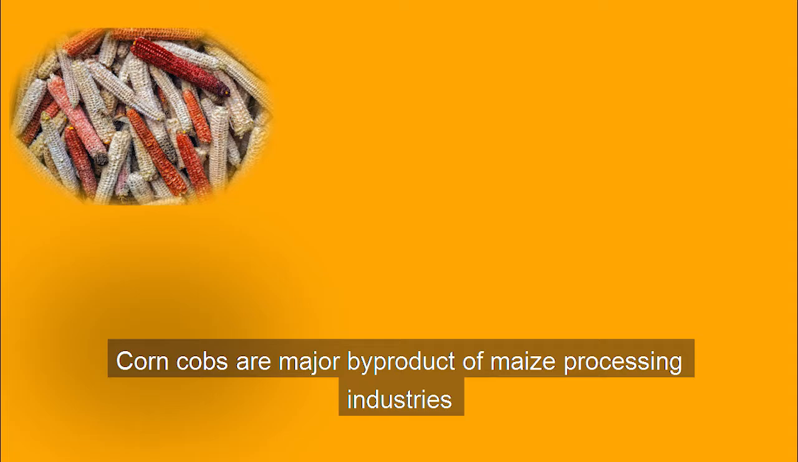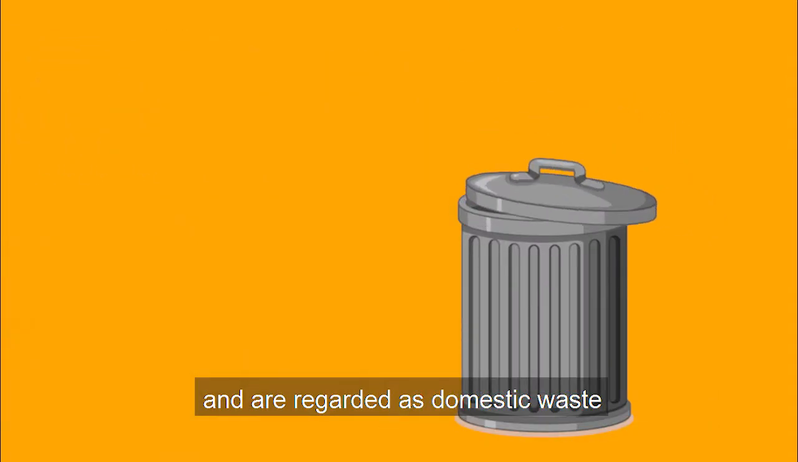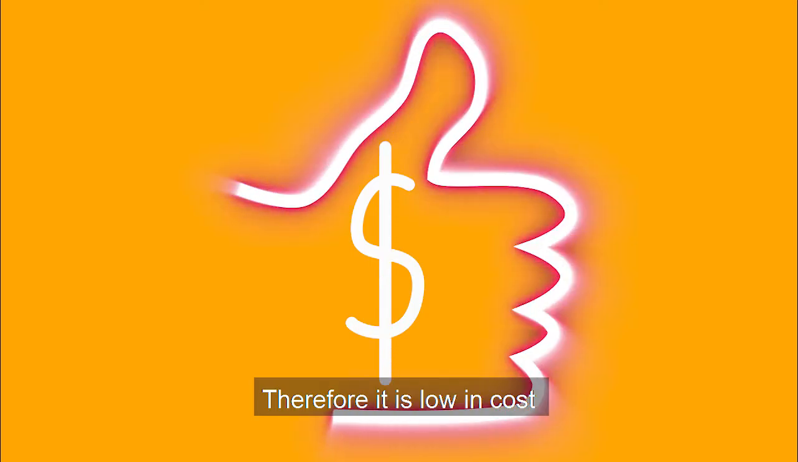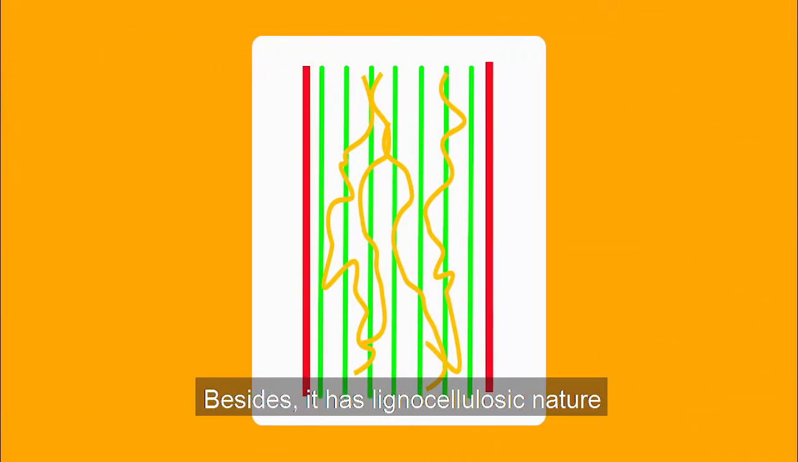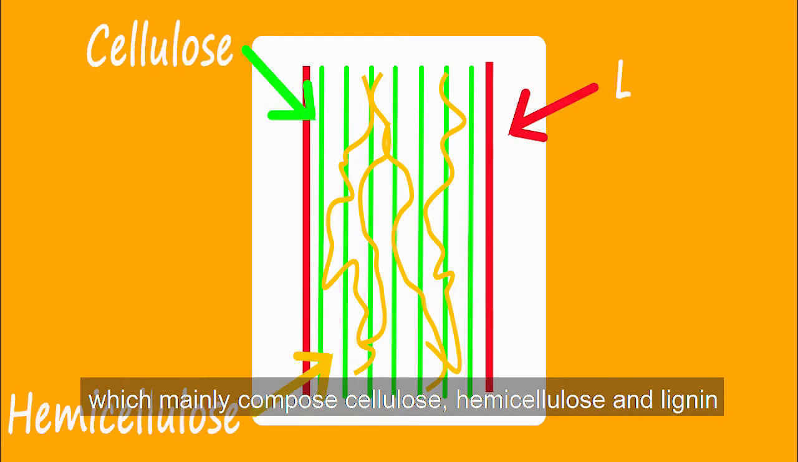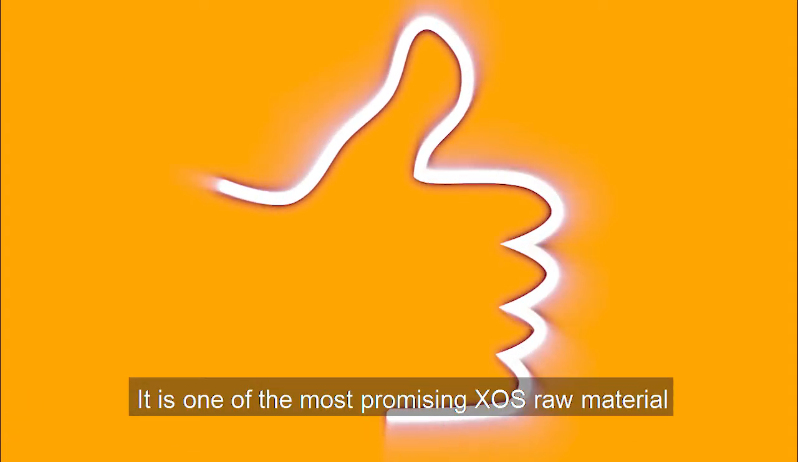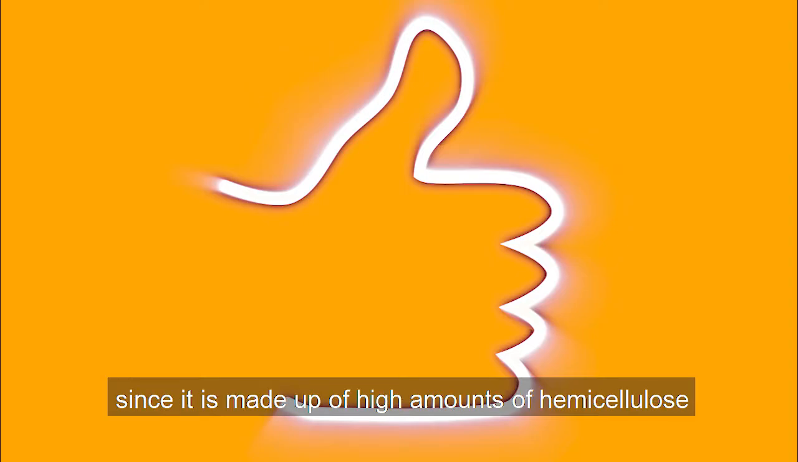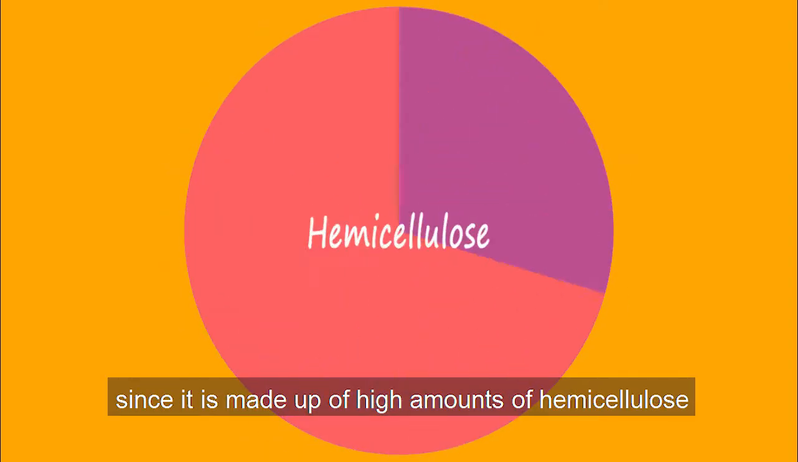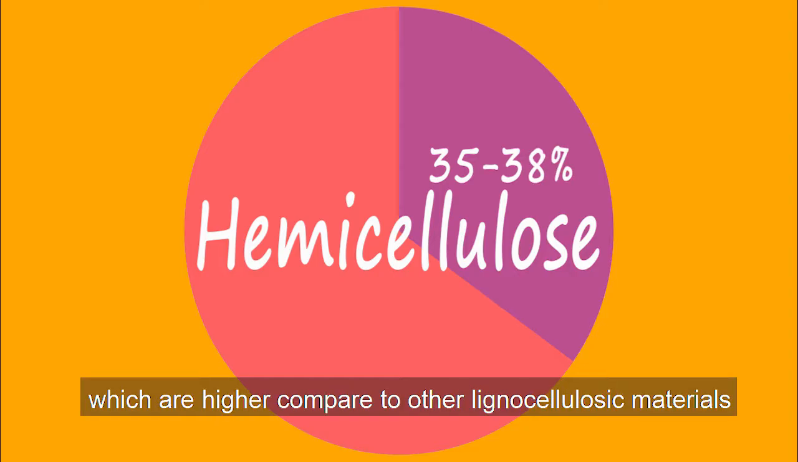Corn cobs are major byproducts of maize processing industries and are regarded as domestic waste. Therefore, it is low in cost. Besides, it has lignocellulosic nature, which mainly composes cellulose, hemicellulose, and lignin, along with lower contents of proteins and soluble carbohydrates. It is one of the most promising Xylooligosaccharides raw materials, since it is made up of high amounts of hemicellulose, which varies between 35 to 38%, which are higher compared to other lignocellulosic materials.